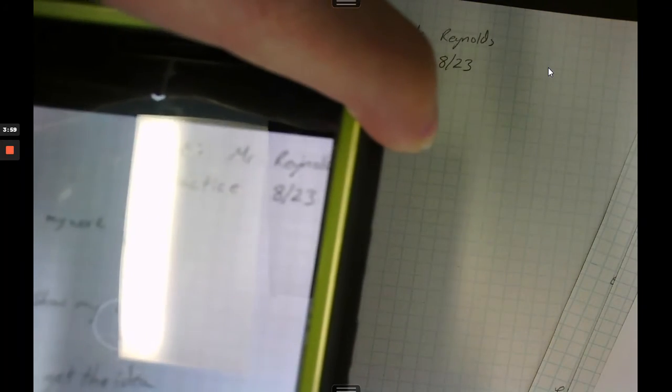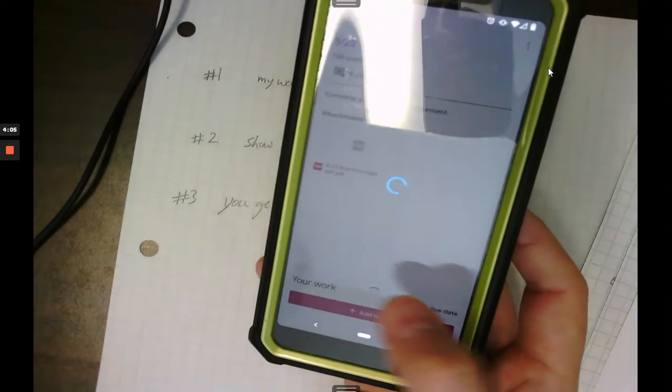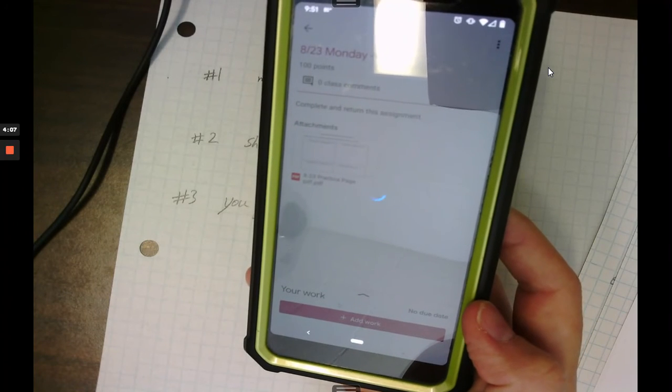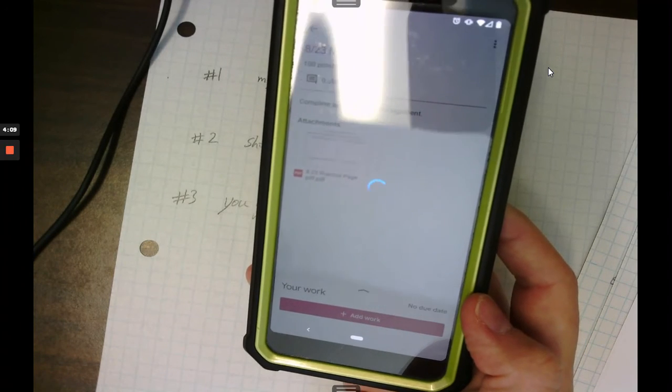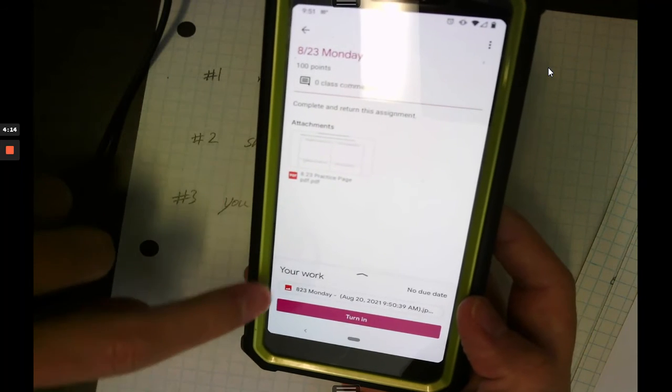And then here's what you can see. So get my cord out of the way here. And just line it up so that you can take a picture of your work. Boom, picture. Okay, my phone gives me the check mark. If you have to take it again, it's thinking about it, and there we go. So now I have a photo added right here.